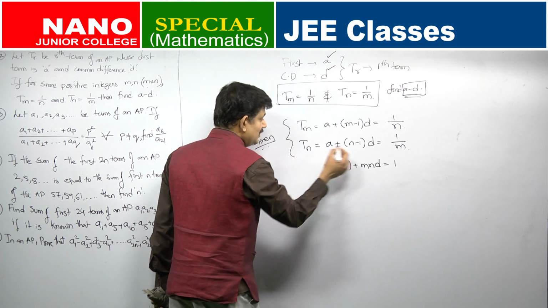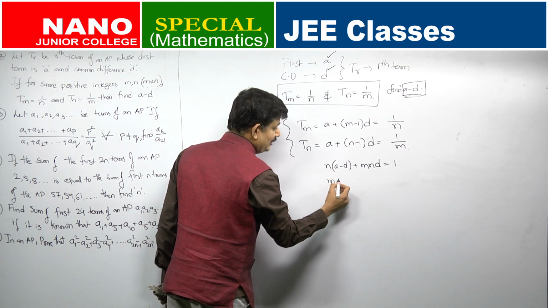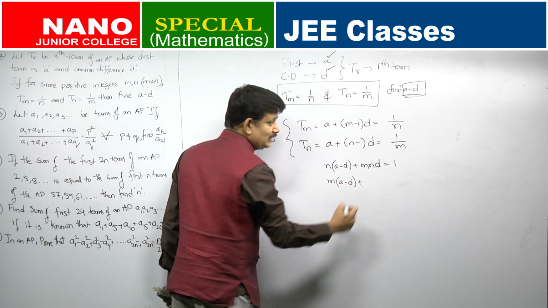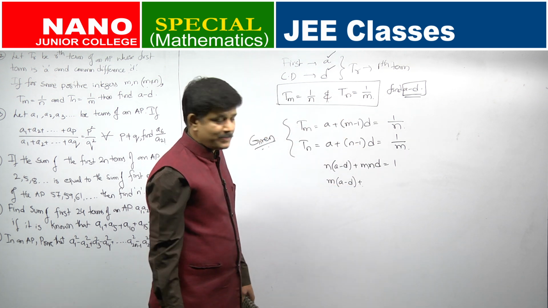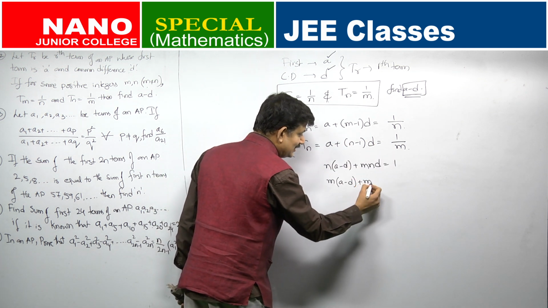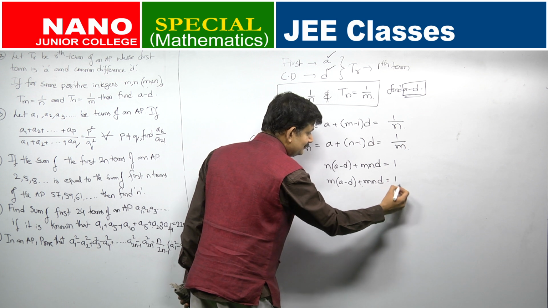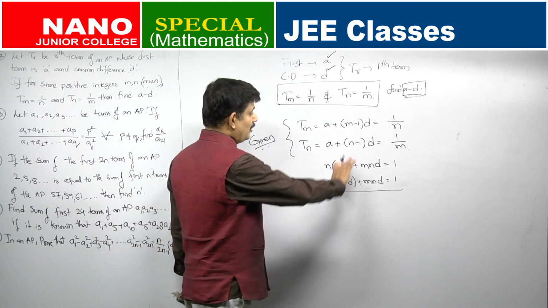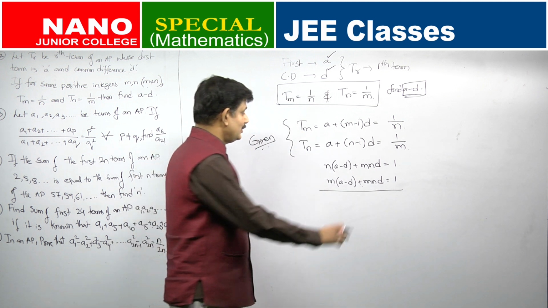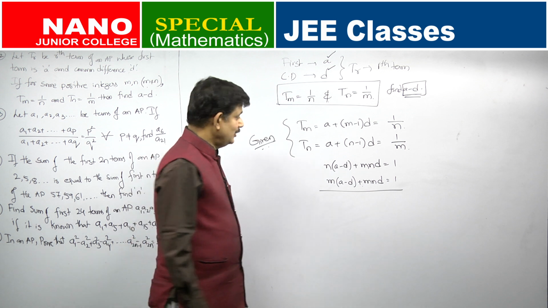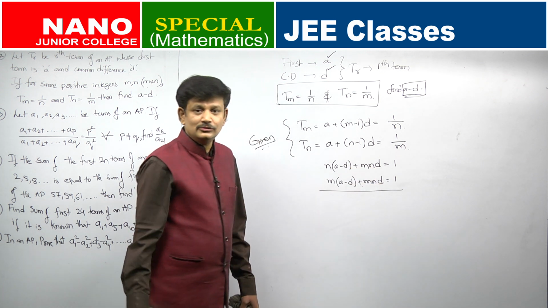What will happen to your second equation? M into A minus D. Why am I writing A minus D together? Because that is what I want, A minus D, plus what is this becoming? M and D again. See, M and D is equal to 1. So, what do I have to do? I want to flush out all the unwanted terms, whatever is not wanted, this is not wanted, this is not wanted, I want this, right. So, to get rid of this, what do I have to do?